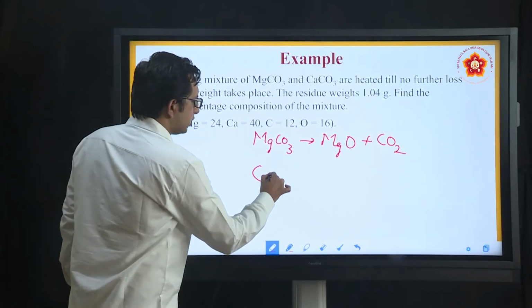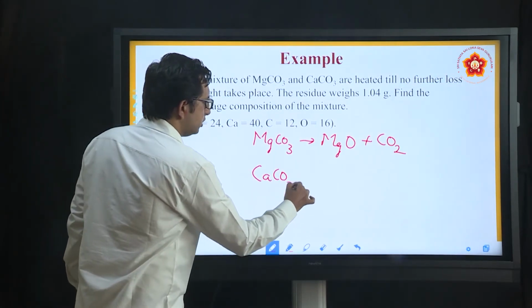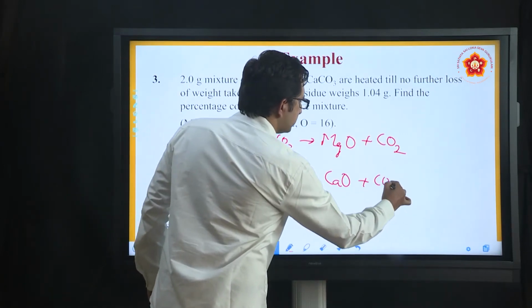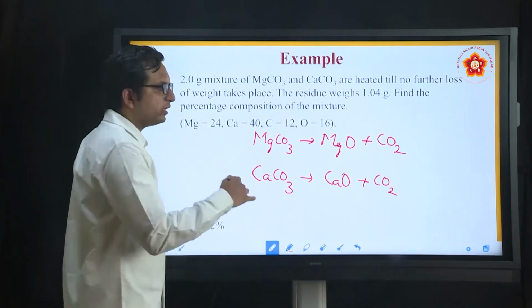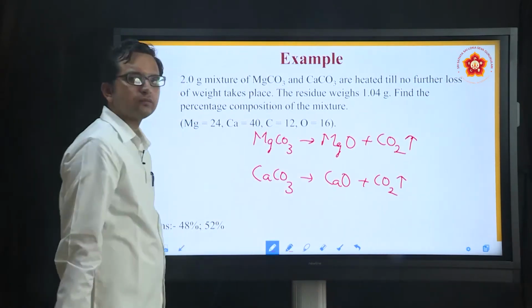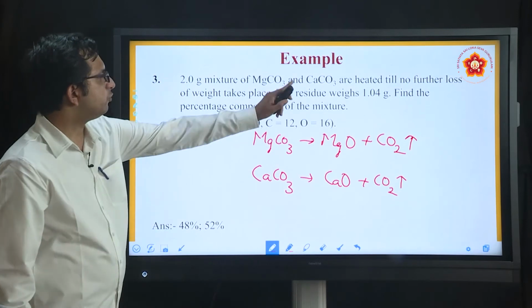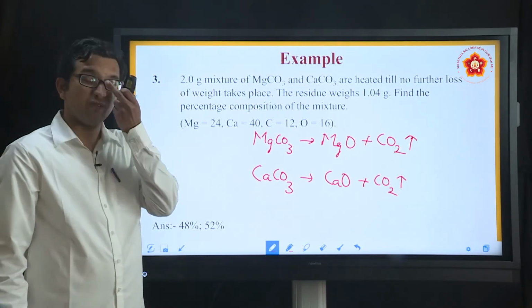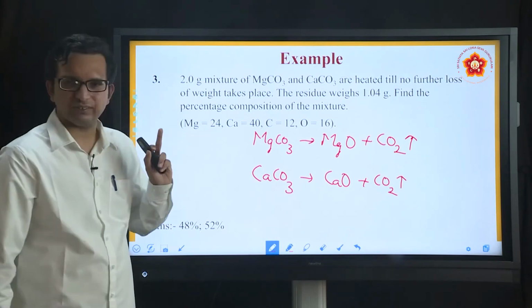Similarly, CaCO3 gives rise to CaO plus CO2. In both the reactions, carbon dioxide gas is eliminated. The residue weighs 1.04 gram. Find the percentage composition of this mixture, is what they have been asking.